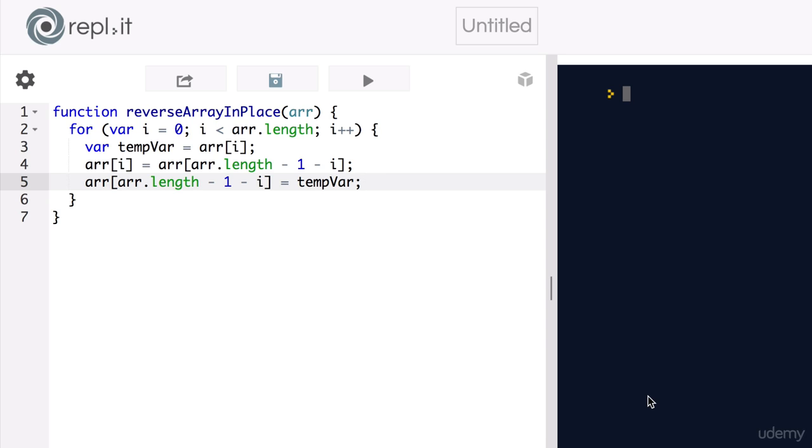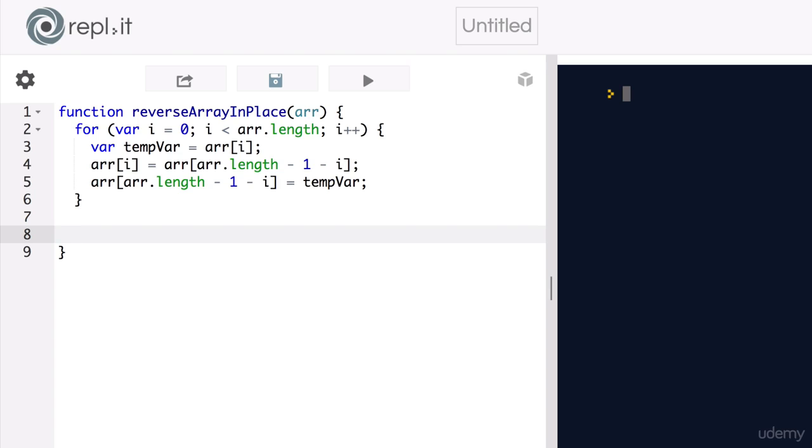Pretty cool, right? We first store the element at position i in our temporary variable. We then rewrite the element at position i to be its counterpart. And then we rewrite its counterpart to be the element that was originally at position i. We cannot simply rewrite the counterpart by doing the opposite of this, because we already rewrote what array at position i is. Then finally, down here, we want to return the array.